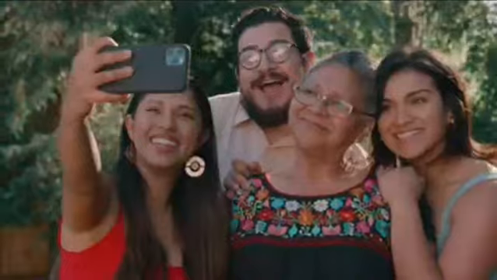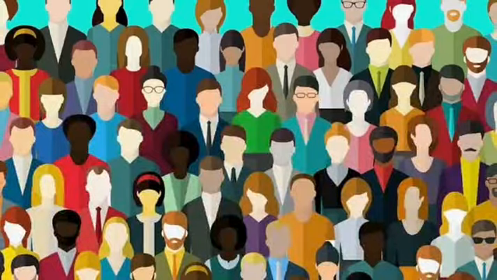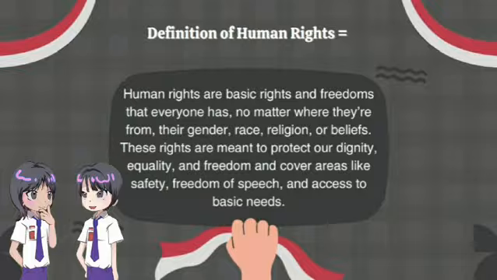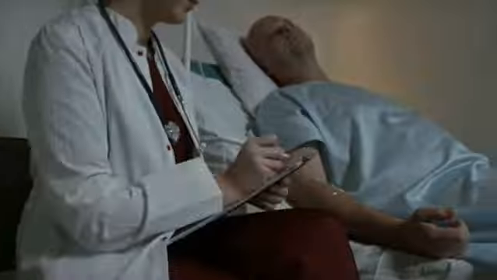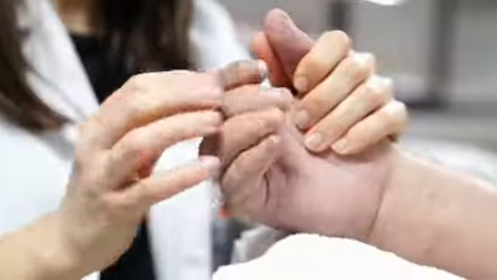Human rights are basic rights and freedoms that everyone has, no matter where they come from, their gender, race, or beliefs. These rights help protect our dignity, equality, and freedom. They cover things like safety, the freedom to express ourselves, and access to basic needs like food and healthcare.